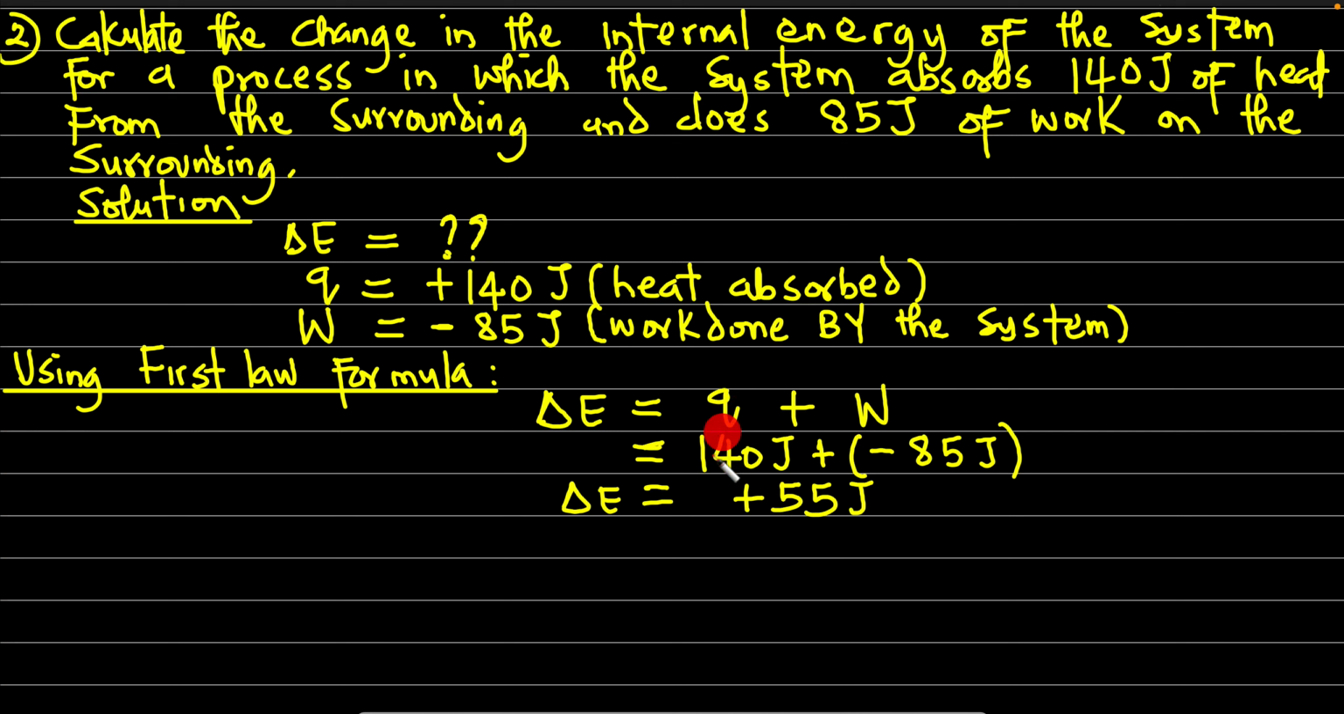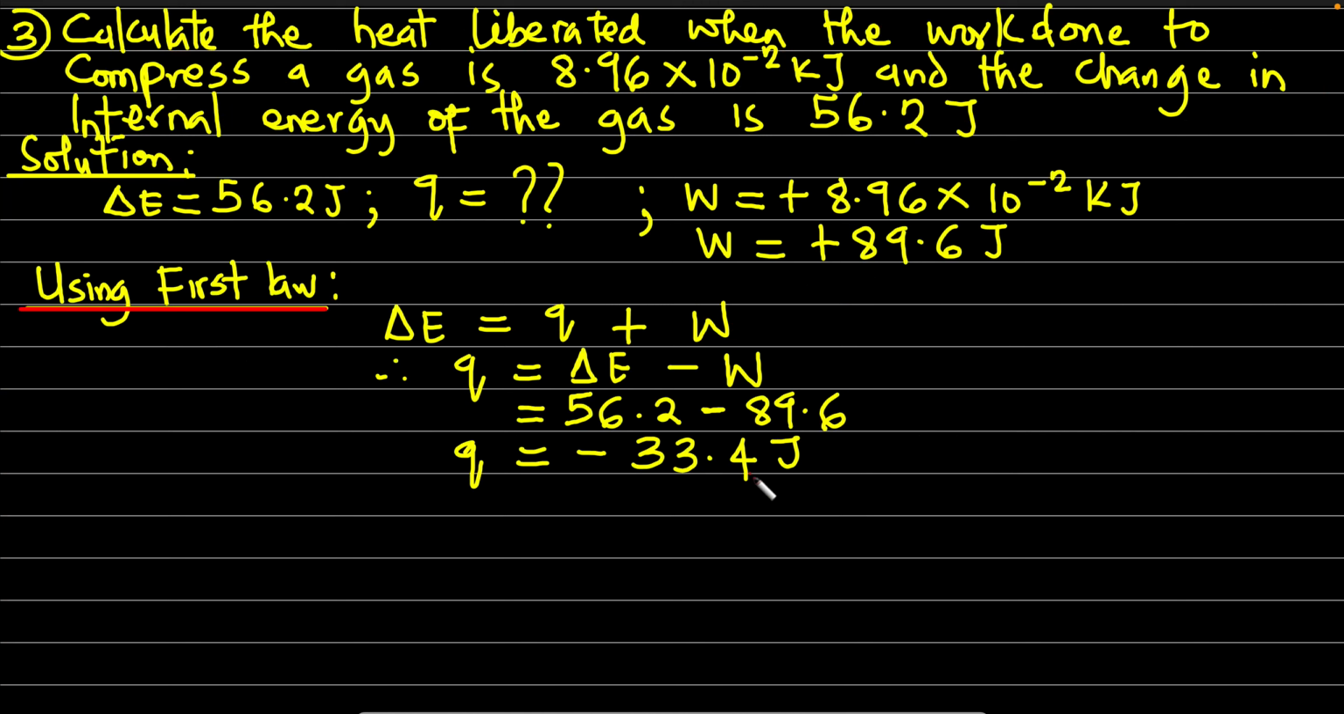So our Q is 140 joules plus, open bracket, our W is minus 85 joules. So 140 minus 85 is 55 joules. So the change in internal energy is plus 55 joules. Okay, so let's look at the next question.